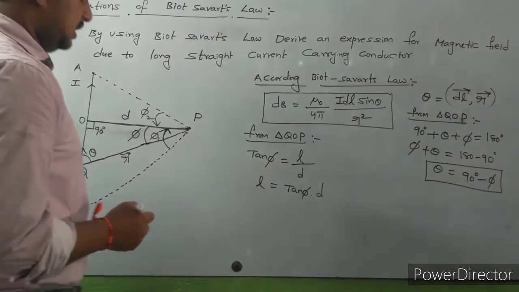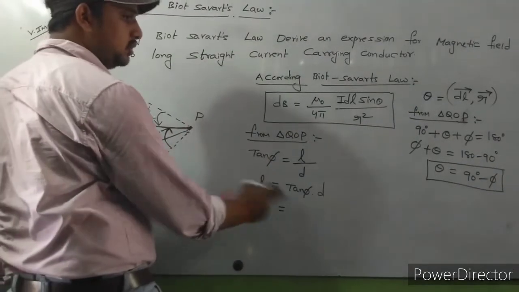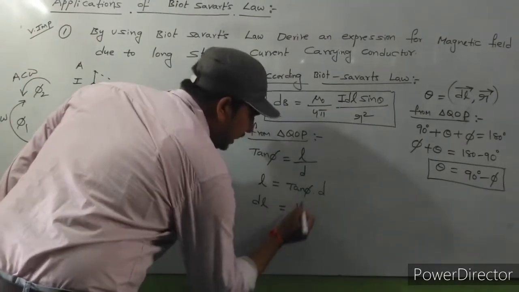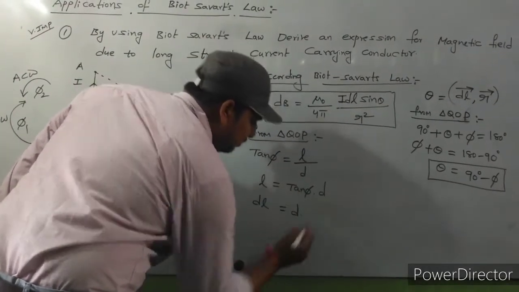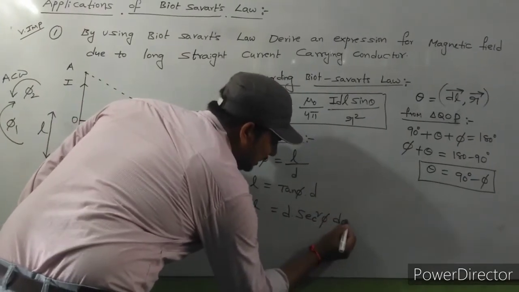From this, differentiating on both sides, dL is equal to D, which is constant, times the differentiation of tan phi, which is secant square phi, and the differentiation of phi is d phi.